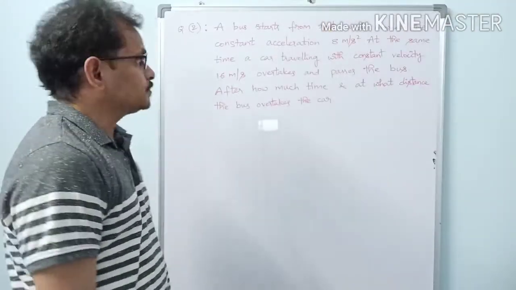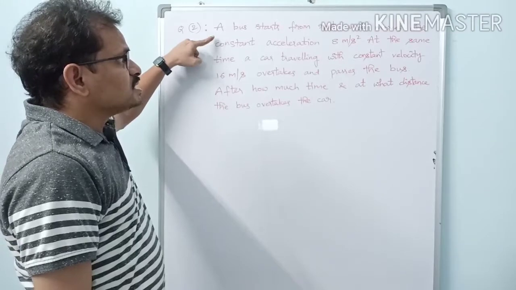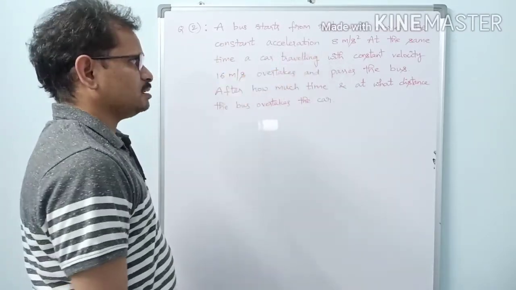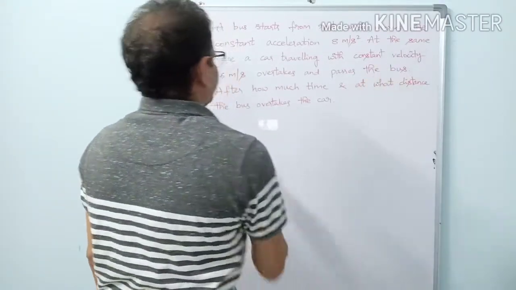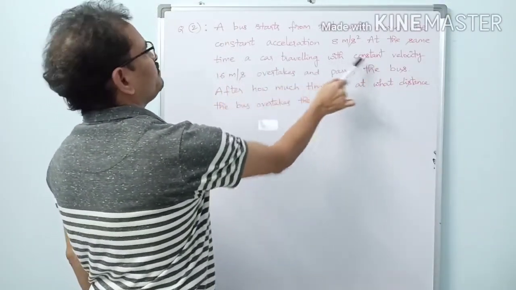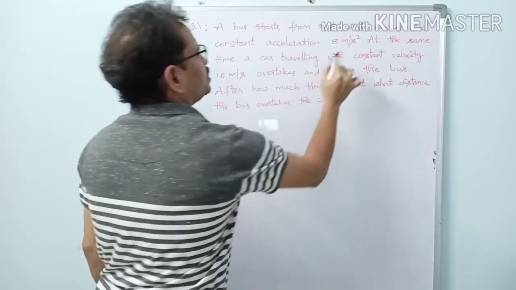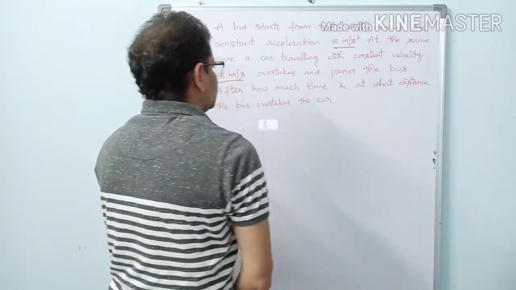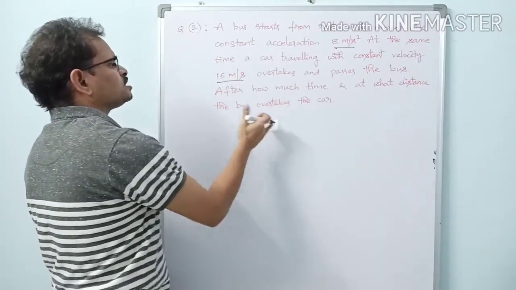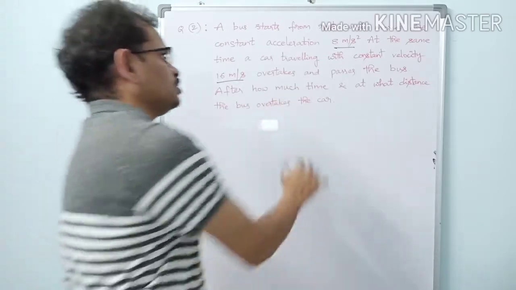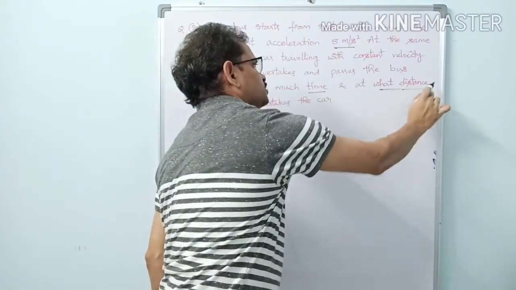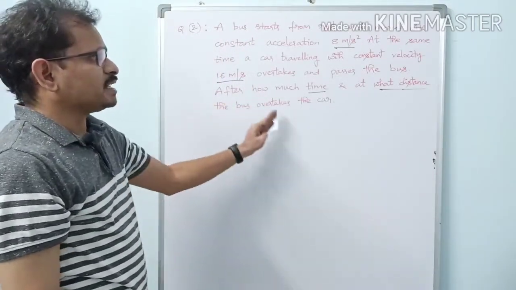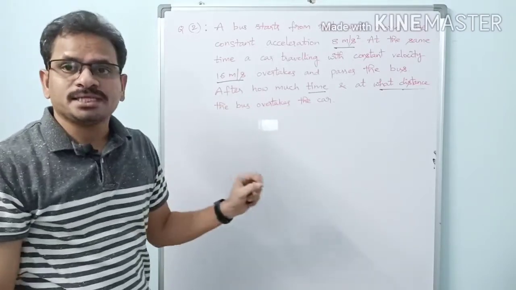Okay. Next question is question number 2. A bus starts from rest and moves with a constant acceleration of 8 meters per second square. At the same time, a car traveling with a constant velocity of 16 meters per second overtakes and passes the bus. After how much time and at what distance does the bus overtake the car? She is asking about when and where.